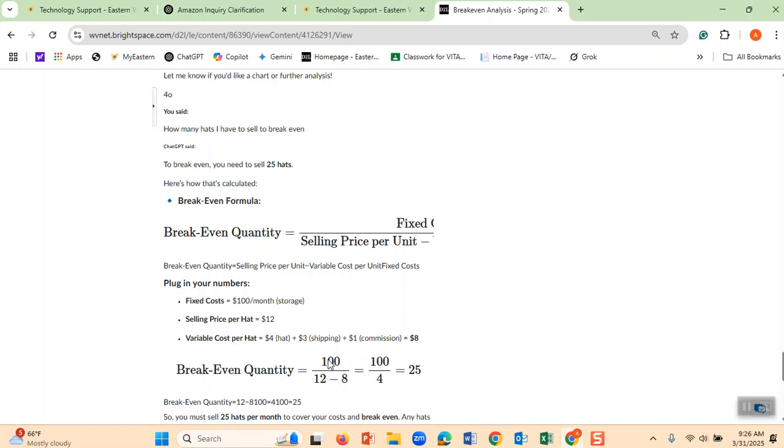It is fixed cost. This $100 here is a fixed cost divided by, I sell my hats for $12 minus the variable cost, which is 8, which means 12 minus 8 is 4. This $4 is what I said: every hat I sell, I make $4, because I am selling it for $12 and my variable cost is 8. I divide $100 by 4. Didn't I tell you every hat is contributing $4 toward covering my fixed cost? And do you remember I told you I have to sell 25 hats?